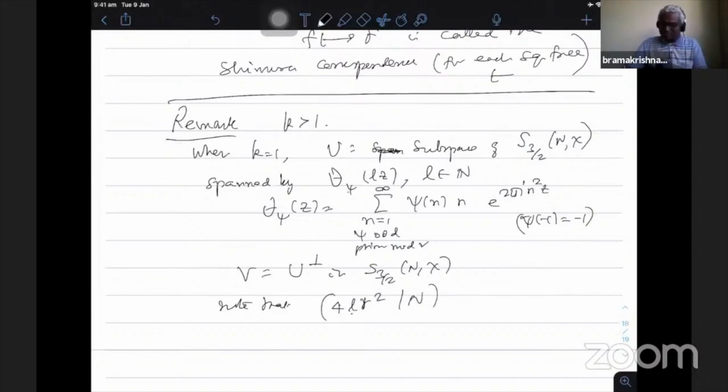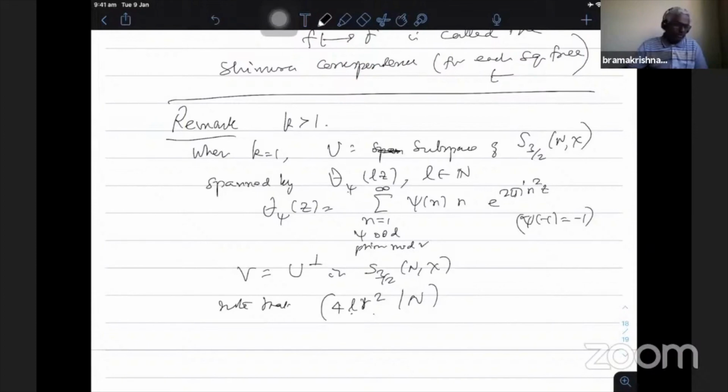Because I am talking about N, you have to run over all integers L with the property. The R can also vary over divisors of N such that R square divides N. Therefore I have to take all the theta series with this extra property that 4 times L R square divides N, and so this will span. I take the span of this belonging to this space.